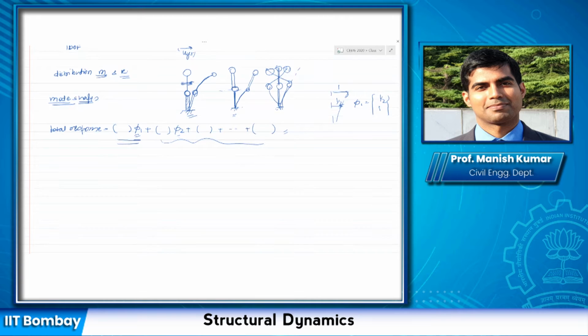They depend on structural properties like mass and stiffness and their distribution, all three. Is this clear up to this point? The understanding of mode shapes and physically what they mean, what they reflect? Anybody has any doubt in this?